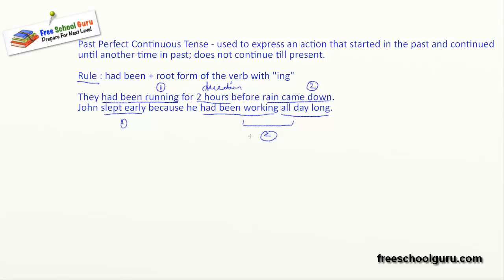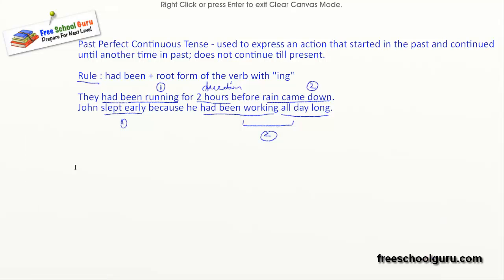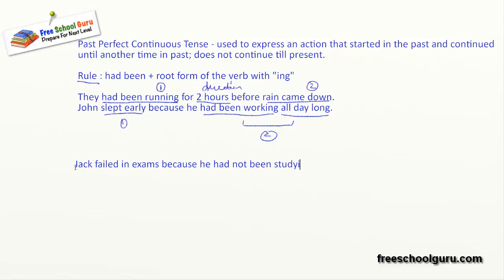Now in some books or in some places you will also see that we use past perfect continuous tense to express cause and effect. When you say cause and effect, what do you mean? Let's take an example. Jack failed in exams because he had not been studying.